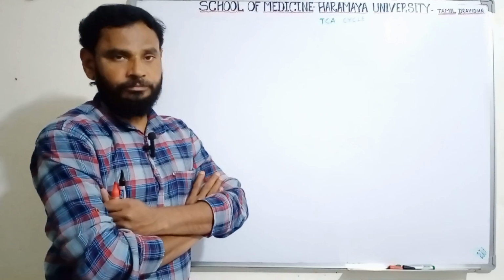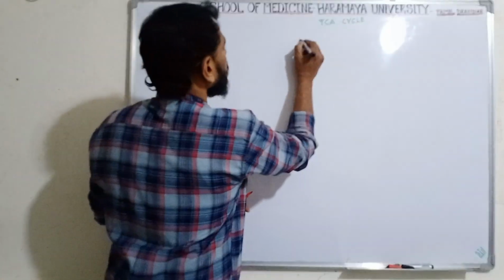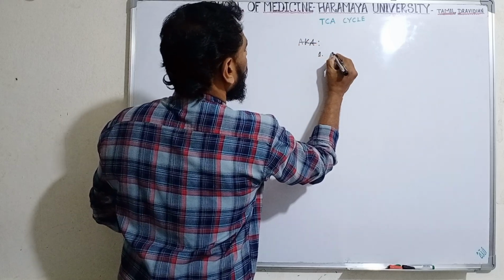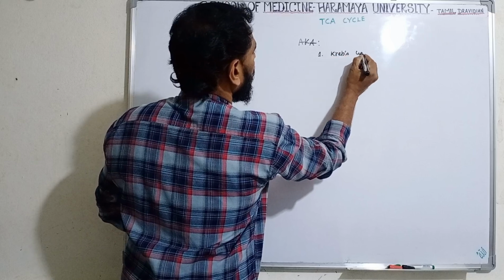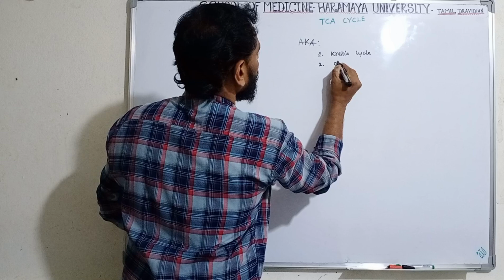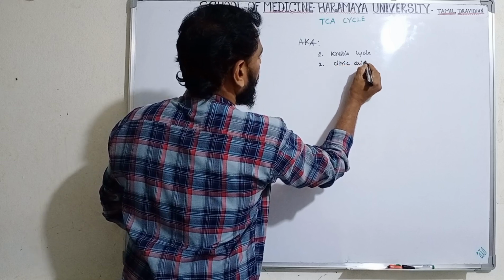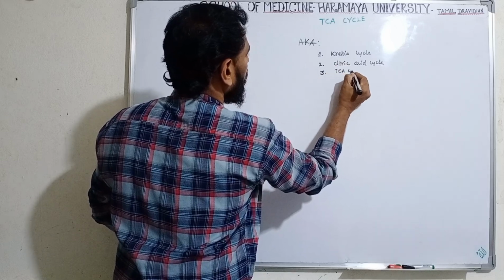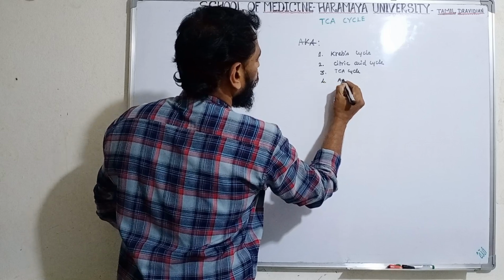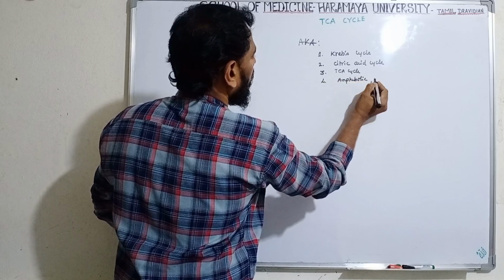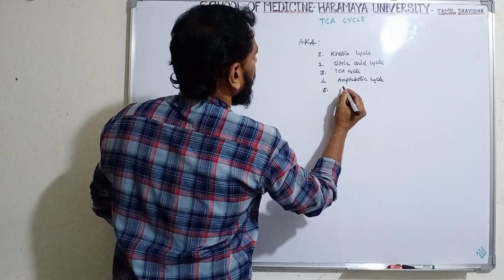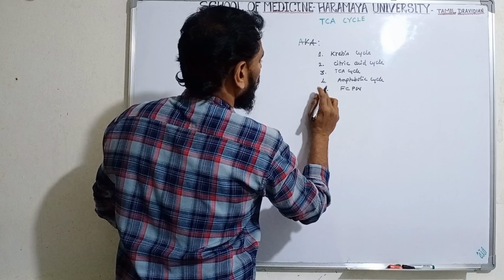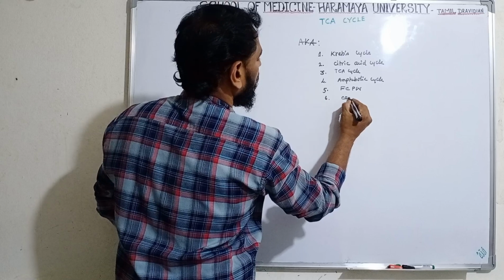The TCA cycle is also known as Krebs cycle, citric acid cycle, TCA cycle, amphibolic cycle, final common pathway, central cycle.